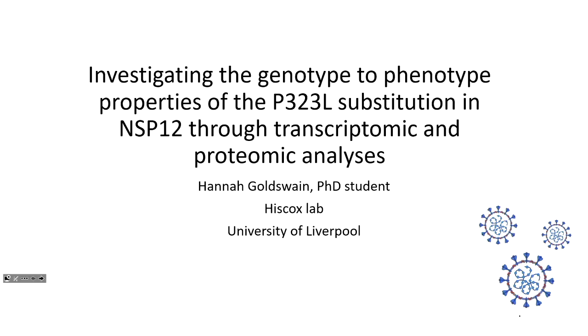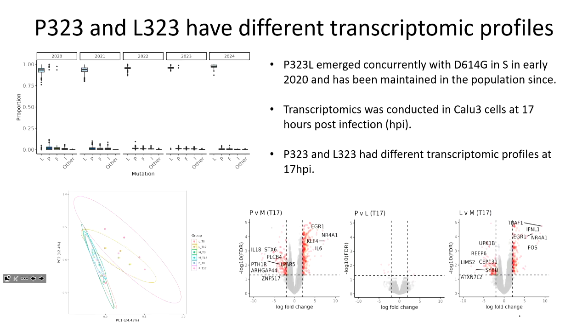I'm going to be talking about the P323L substitution in NSP12 in SARS-CoV-2. Early on in 2020 in the pandemic, there was an early mutation diverging from the reference sequence, which was D614G in the spike protein. This was associated with increased transmissibility of the virus. And P323L is a mutation that occurred concurrently with this and is in the RNA-dependent RNA polymerase.